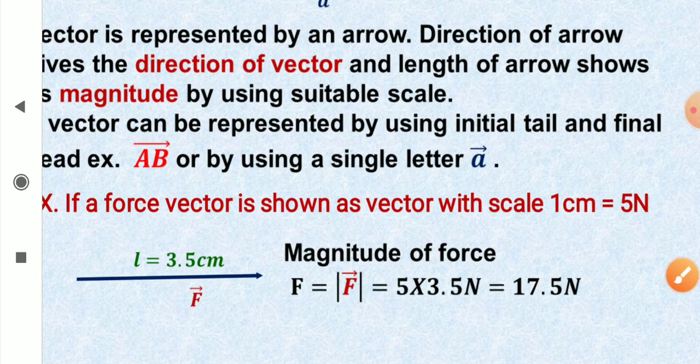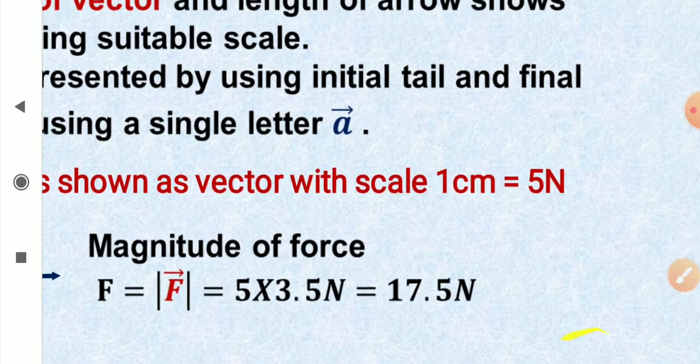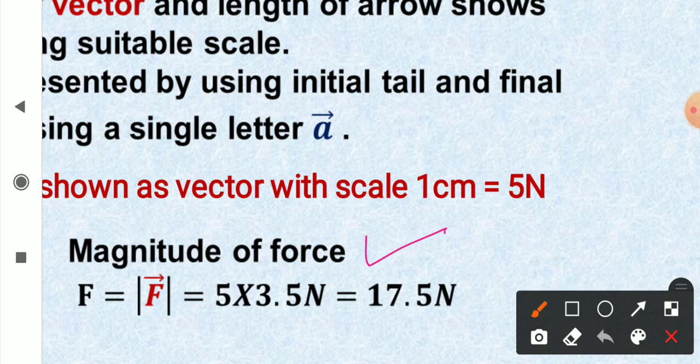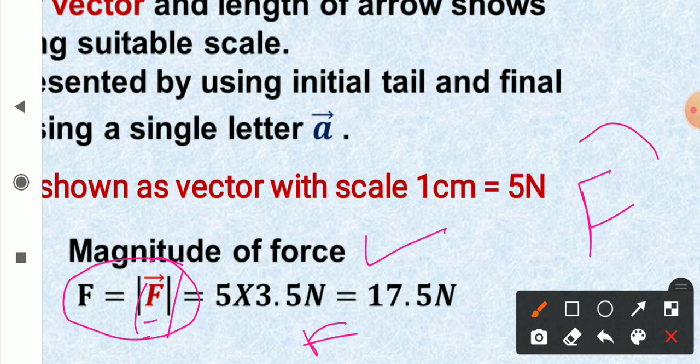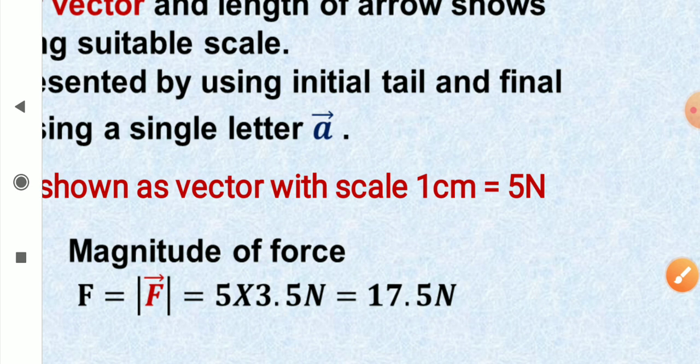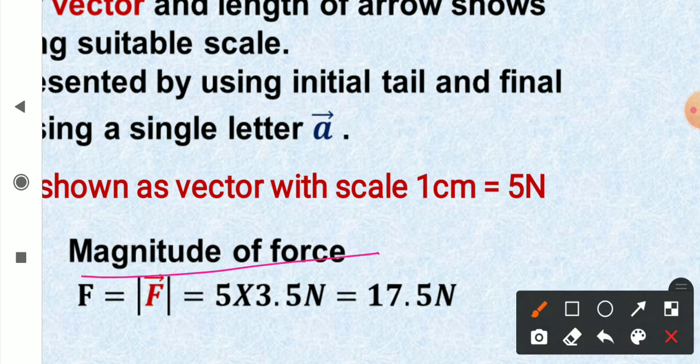So the magnitude of this force is equal to, see, the symbol used for magnitude is to put the force vector between two parallel lines, or you simply write F. Either you write F without the vector arrow, then it is the magnitude of force, or you put the force vector between two parallel lines. So that's how we represent the magnitude.